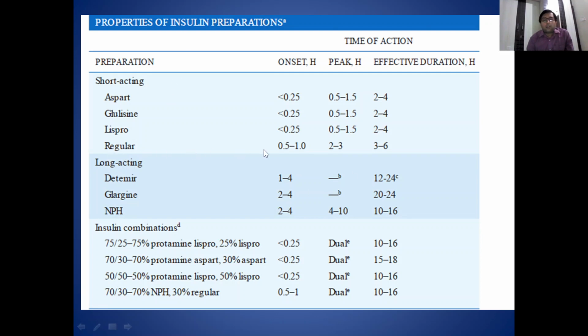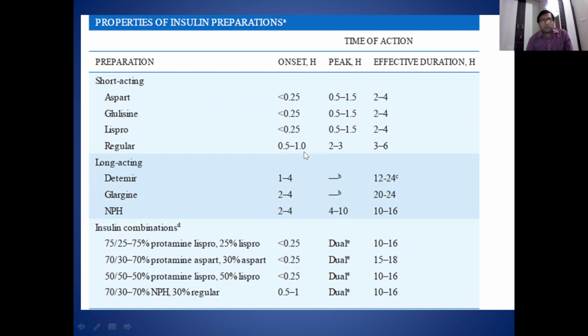and the onset of action of regular insulin is around 30 minutes to 1 hour after the injection. We can give regular insulin as subcutaneous or as IV. IV is used during diabetic ketoacidosis or when the patient is severely sick.